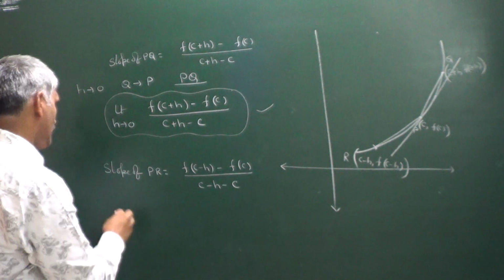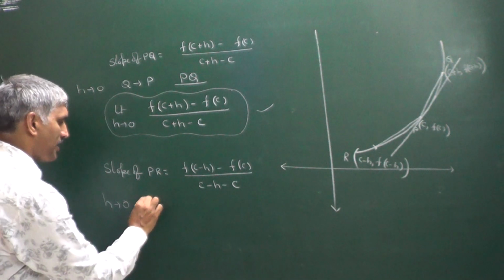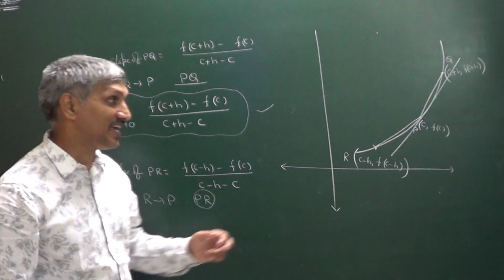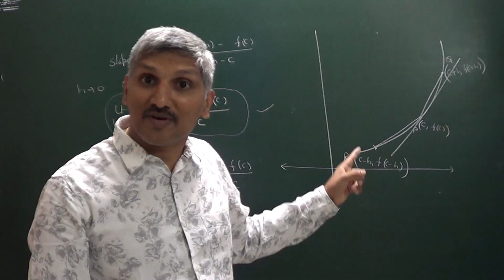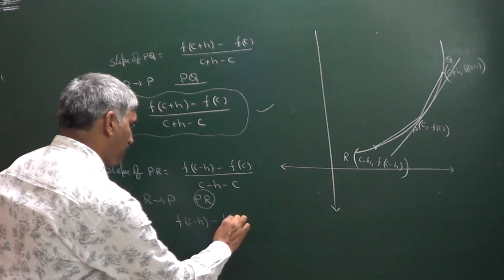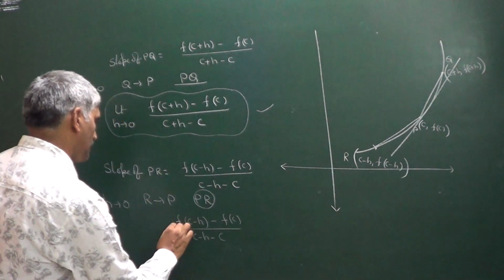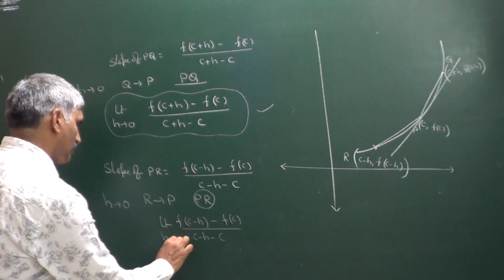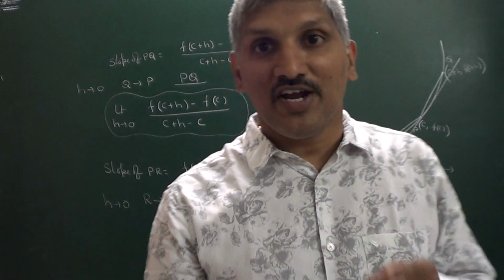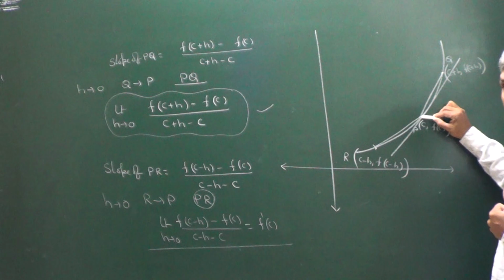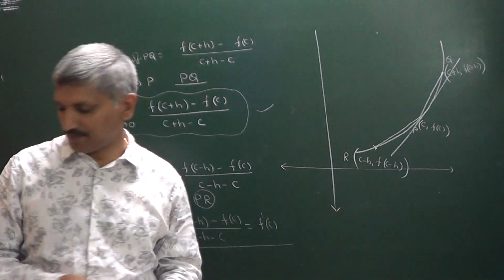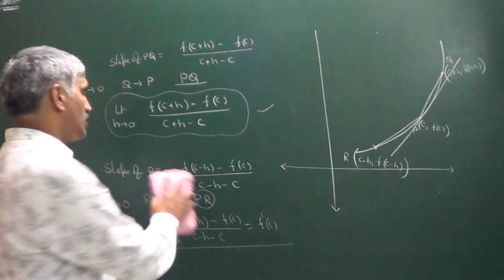Here also the same thing happens. Whenever h value is approaching 0, the point R is approaching P. The point R is approaching P means the chord PR becomes the same tangent at P. So that's why limit h tends to 0 of f of c minus h minus f of c divided by c minus h minus c is equal to f dash of c. So that is the geometrical meaning of differentiation at a point. At x equals c, at a point P, we are drawing the tangent. Slope of the tangent is equal to f dash of c. That is the geometrical meaning of differentiation at a point.